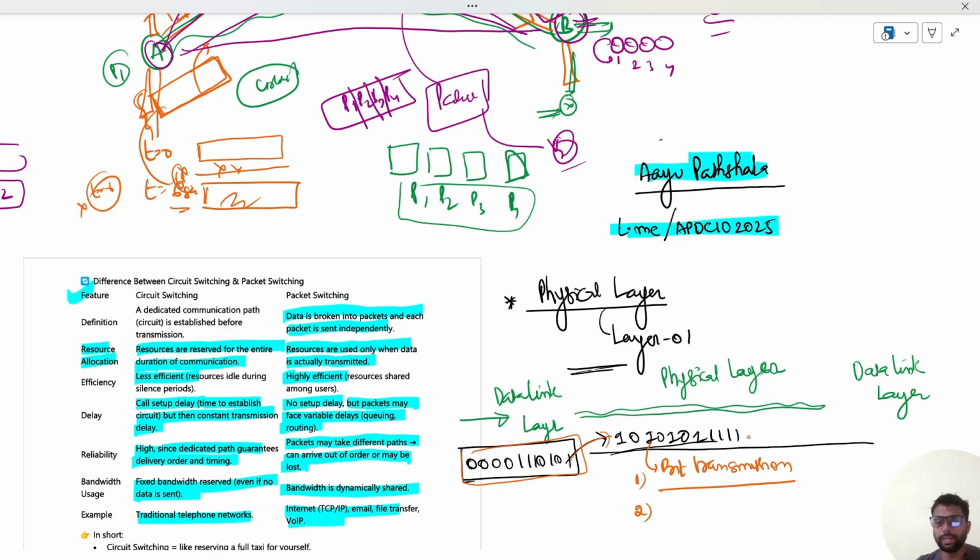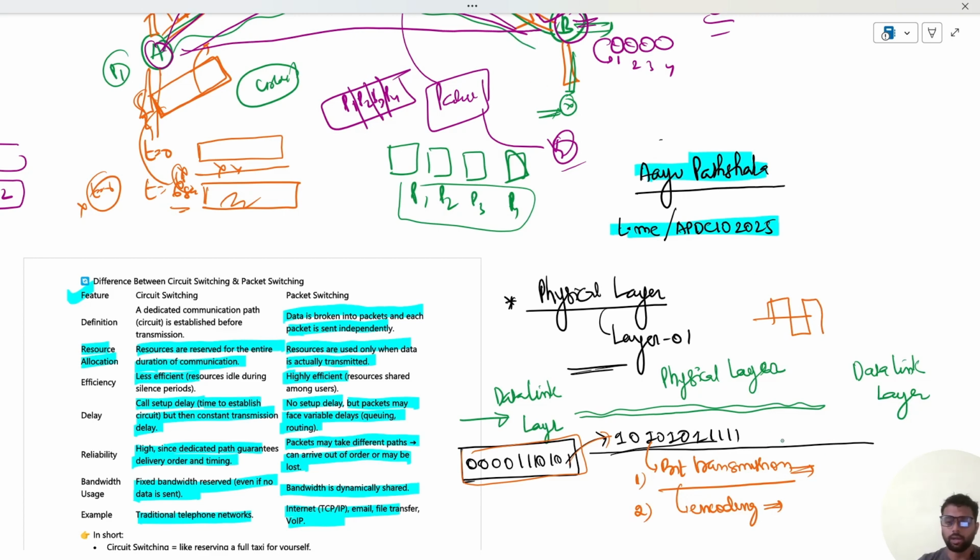Now we have also seen that this 10 is not transmitted as 10. It is represented by some coding scheme, say RZ or NRZ or something like that. So this encoding will also be done at the physical layer. So bit transmission is done, encoding will be done. These bits will be encoded into signals, voltage signals, so that these signals could be sensed at the receiver end.